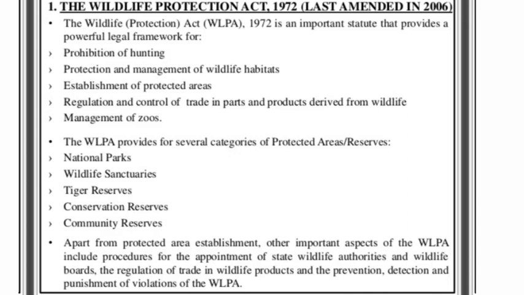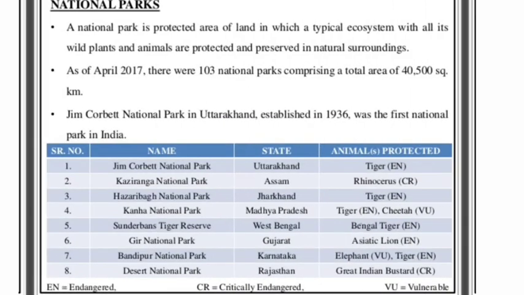By doing this, the government is trying to increase the number of animals, especially wild animals and wild species which are on the verge of extinction. Let us see the location of national parks in India. These are the names of the main national parks which are located in India.